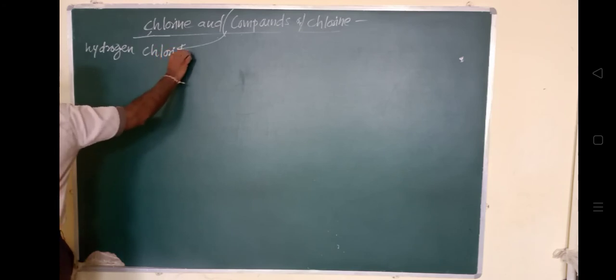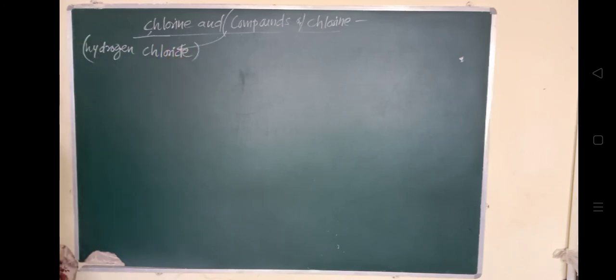And Davy in 1810 showed that this is a compound of hydrogen.